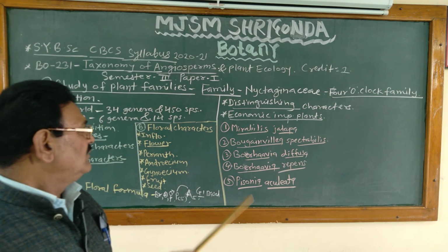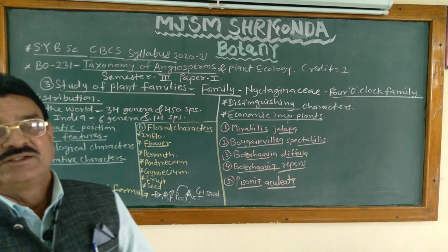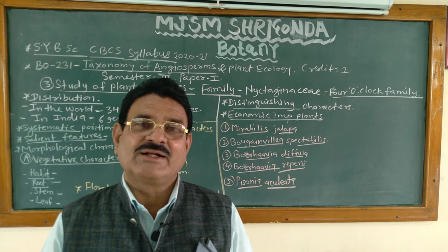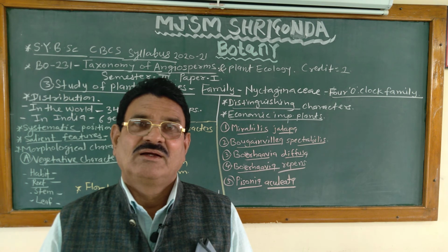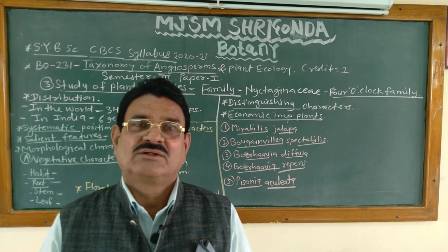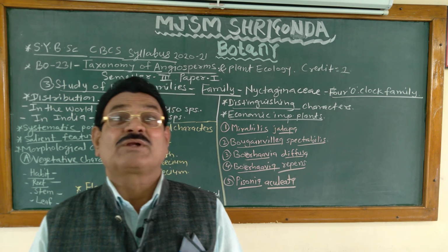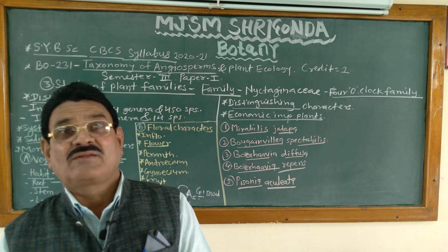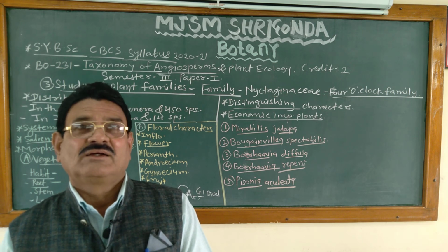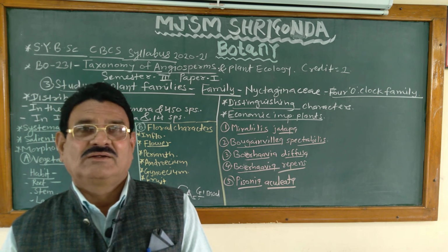Then Bougainvillea spectabilis. This plant is a woody climber, cultivated in the garden for ornamentation, and for attractive flowers, not flowers but attractive red colored bract. This plant is cultivated as a hedge plant in the garden.